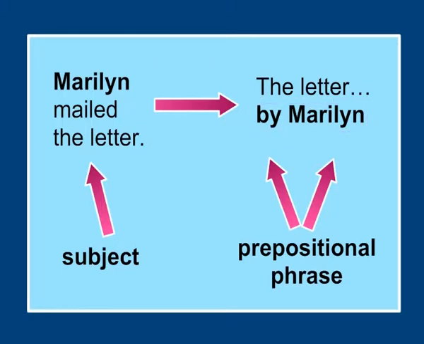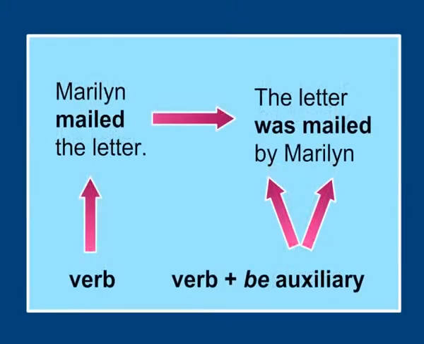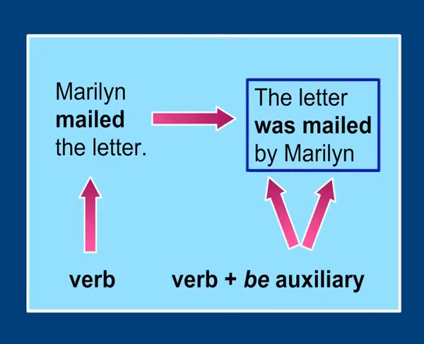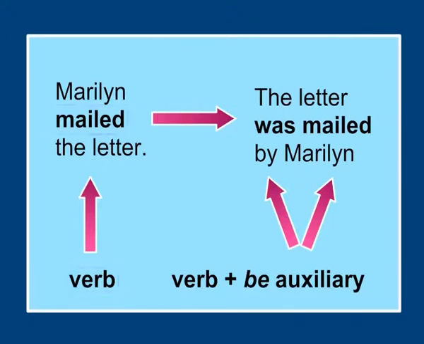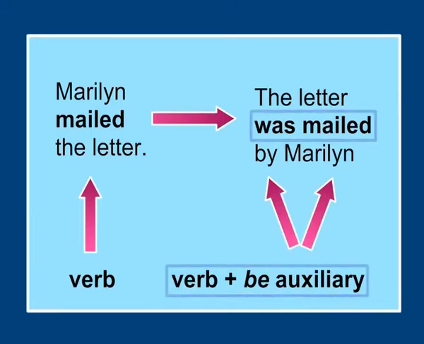Now we come to the third point. Add a form of the auxiliary verb be to the main verb and change the form of the main verb into third form. Marilyn mailed the letter. The letter was mailed by Marilyn. Verb plus be auxiliary.